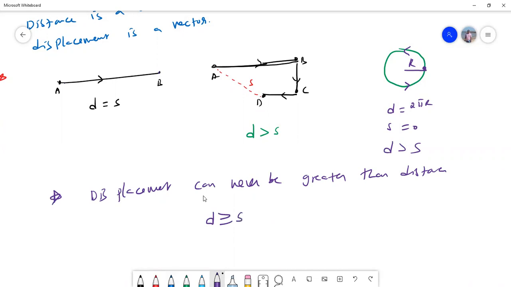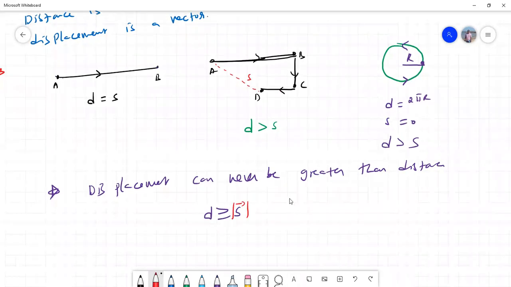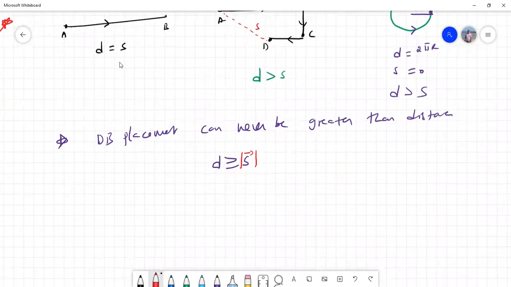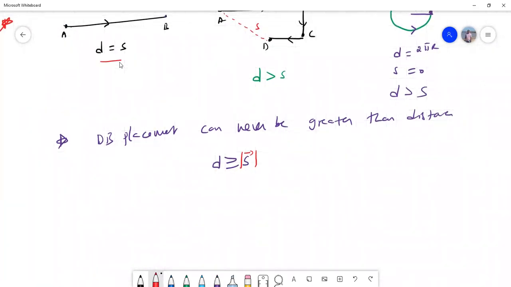That is, the magnitude of displacement, we say. So we generally write like this. It's a vector, we take the magnitude. Now let me tell you, there is one important condition we have to understand. When this D and S are compared, there is one more condition we add to this.